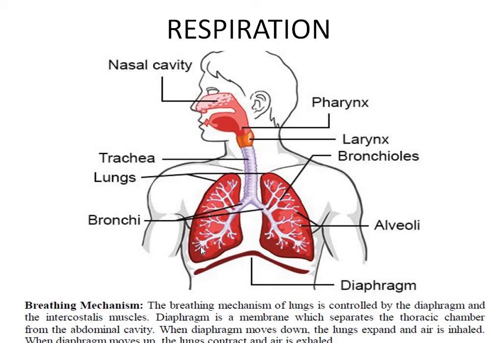Oxyhemoglobin is formed there. So hemoglobin is combined with the blood and it is transported to where? Oxygen is transported from the lungs to the heart. That is called oxygenated blood. So oxygen is combined with the hemoglobin in the blood, and that blood is transported from the lungs to the heart. So here starts respiration.